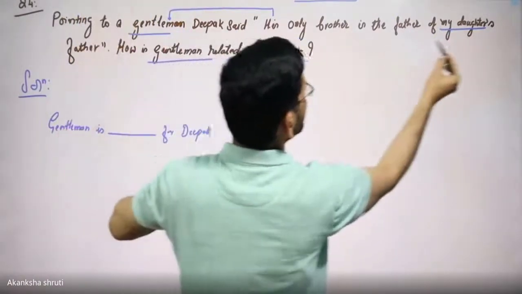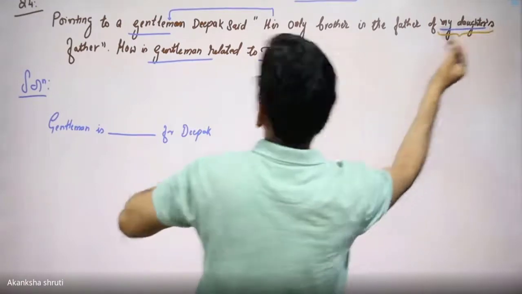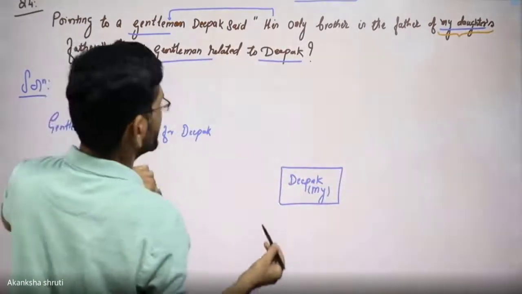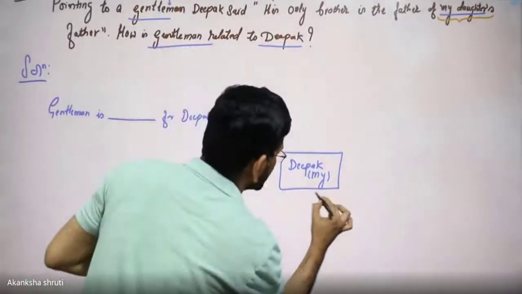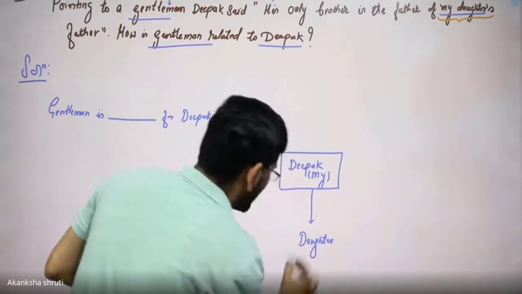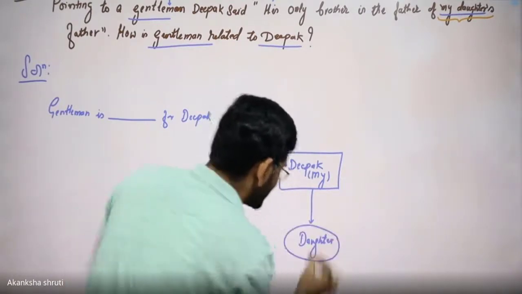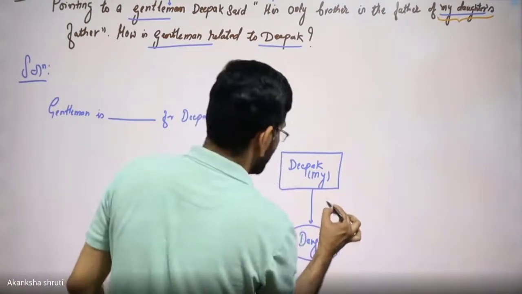For decoding, we have to start from this my daughter's father. Means for this Deepak, we have to draw his daughter. Now the father of this daughter itself becomes Deepak.